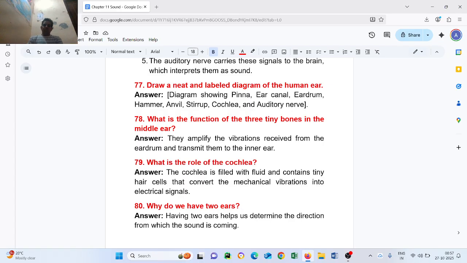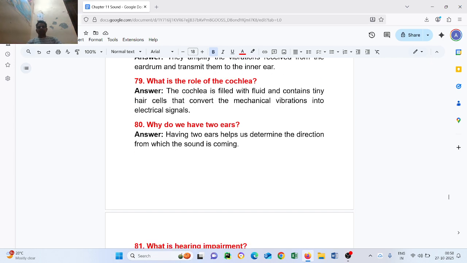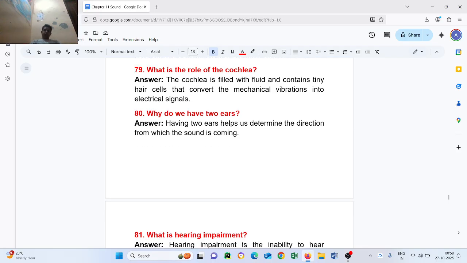Question number 79. What is the role of the cochlea? The cochlea is filled with fluid and contains tiny hair cells that convert the mechanical vibrations into electrical signals. Question number 80. Why do we have two ears? Having two ears helps us determine the direction from which the sound is coming.